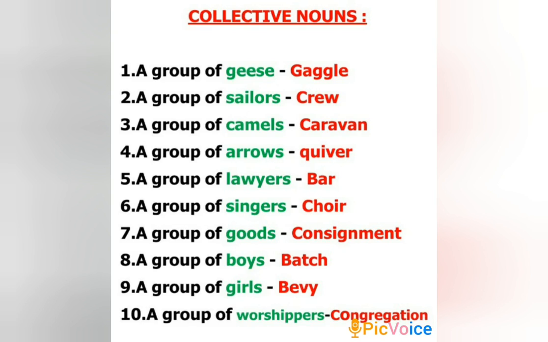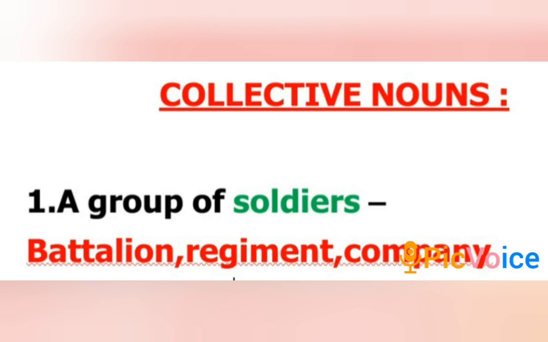A group of worshippers is called a congregation. Till now we have seen many examples related to collective nouns. Sometimes a single word may have many collective nouns referring to that. For example, a group of soldiers is referred to as a battalion or a company or a regiment. That means you can say a battalion of soldiers, a company of soldiers, or a regiment of soldiers.